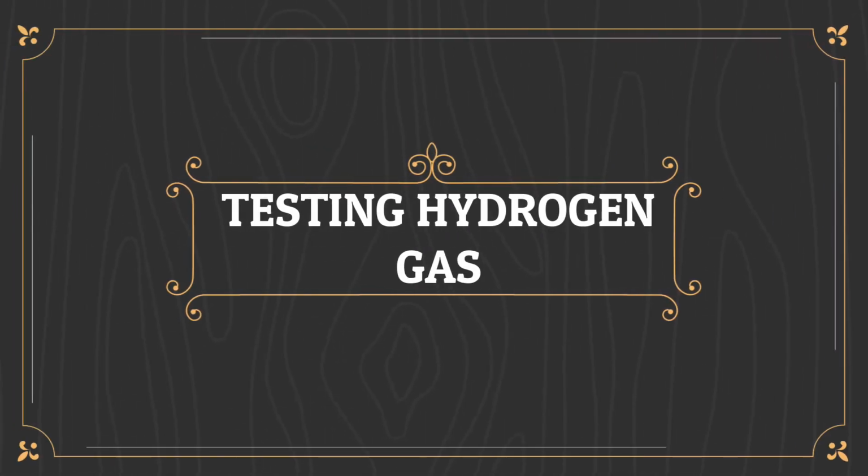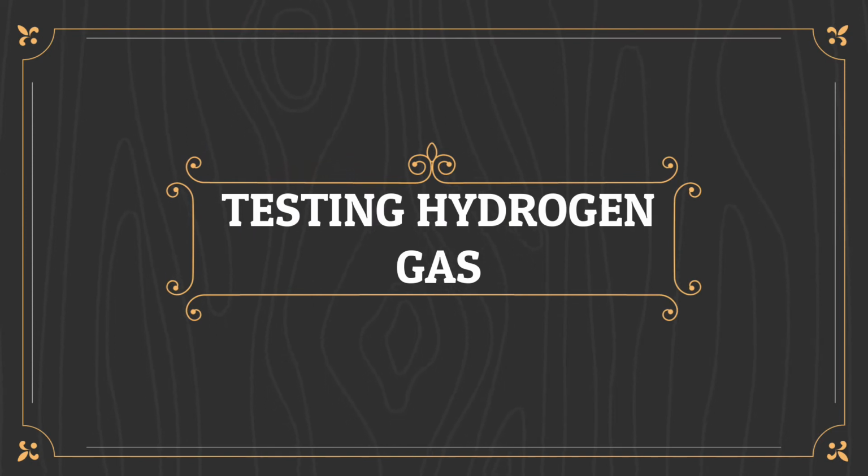Now let's move on to another topic, that is testing of hydrogen gas. The gas which was released in the equations which we formed, we are now going to test that particular hydrogen gas.